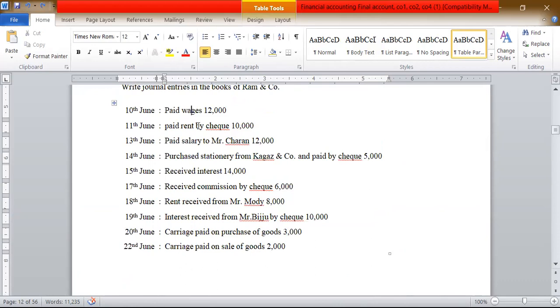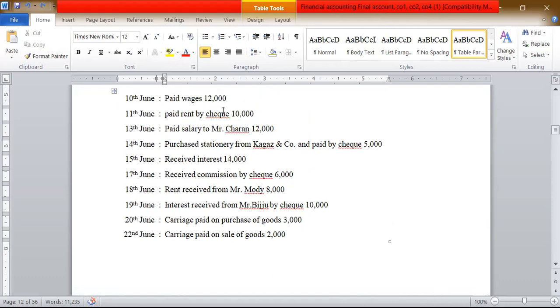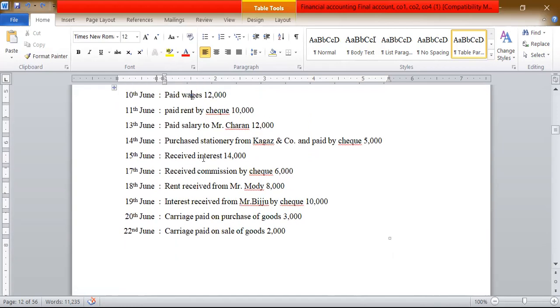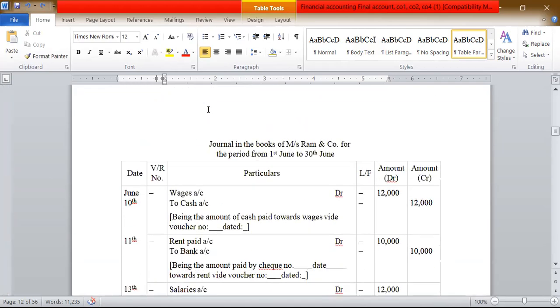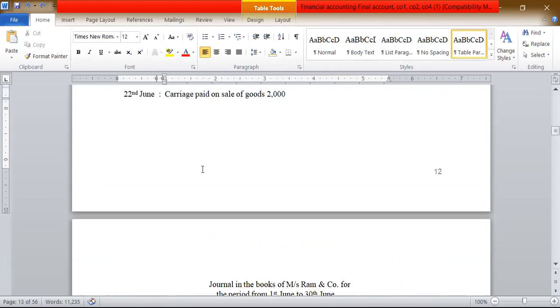Now, paid rent by cheque, 10,000. Rent is a nominal account, and rent is an expense. Whenever a transaction happens through cheque, it is always dealt by the bank, so we use the word bank here. All expenses are debit. So rent account debit to bank account. Why? Because rent is paid through the bank by cheque. So that is the entry: rent account debit to bank account.